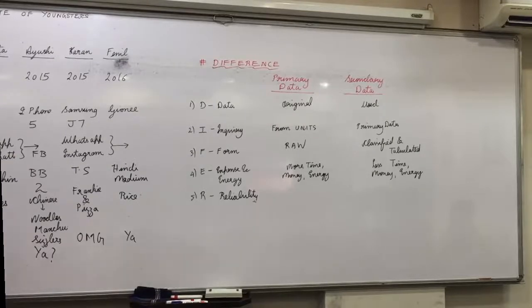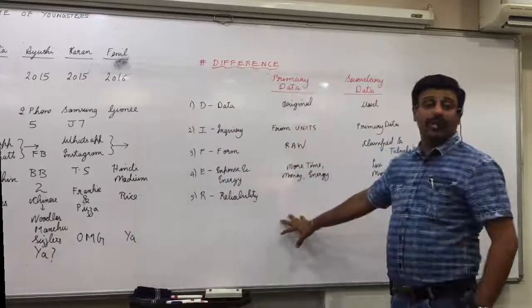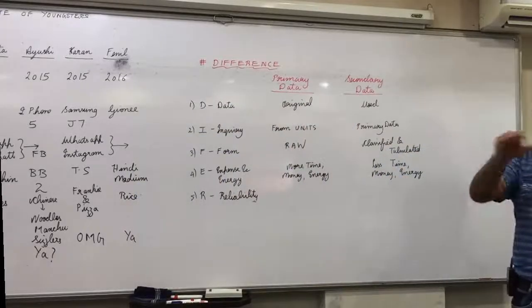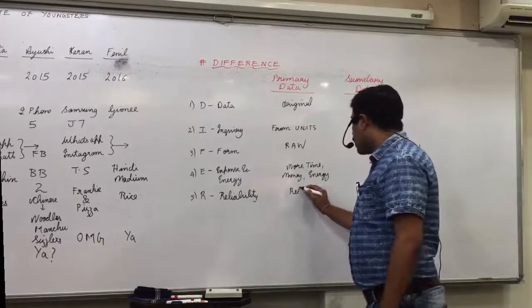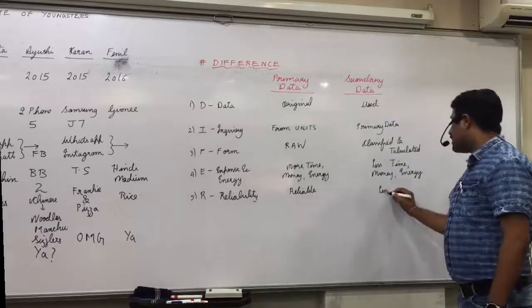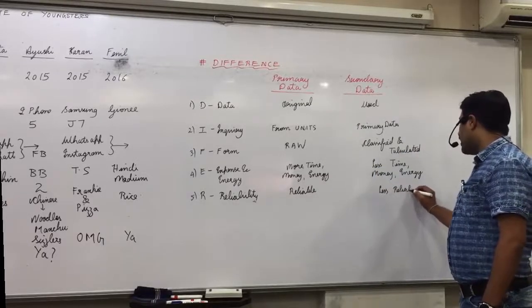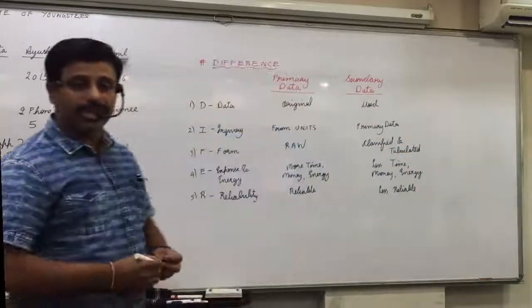Can he use my data? No. That data will not be relevant for him because my purpose was different and his purpose is different. So primary data is always more reliable. This is less reliable and also less relevant because you both may not have the same purpose or objective.